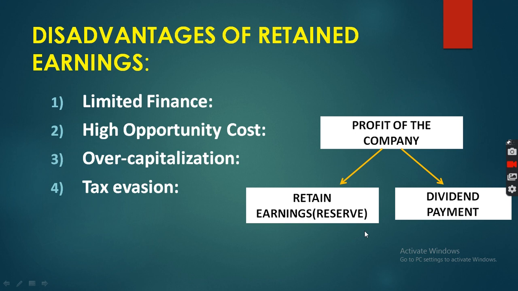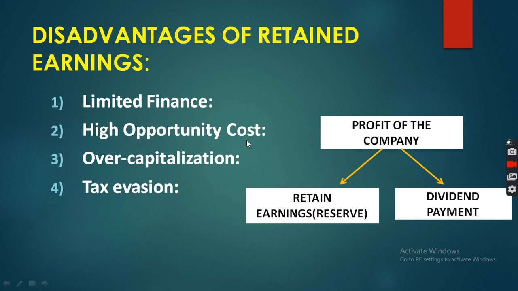So the finance or cash on hand is limited, because out of whatever profit is earned by the company, only some part of the profit the company has to keep in the business. So limited finance. Then high opportunity cost. What do you mean by opportunity cost?